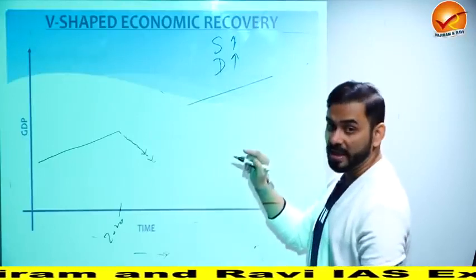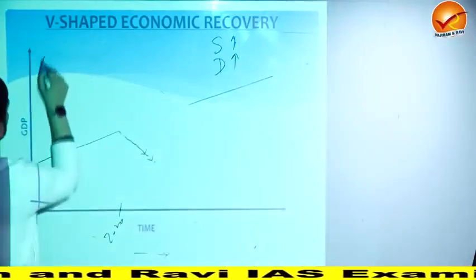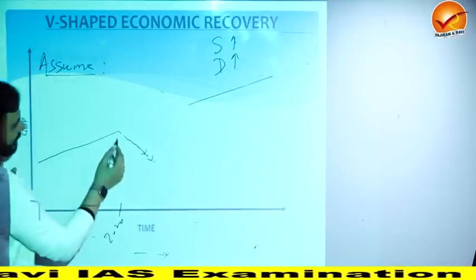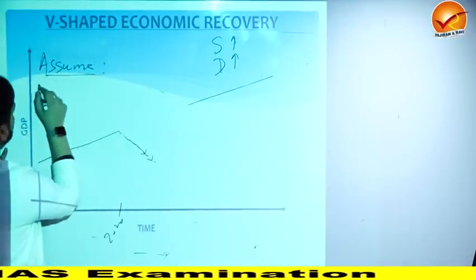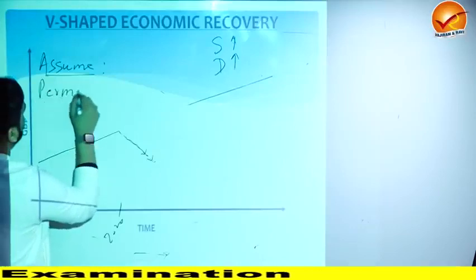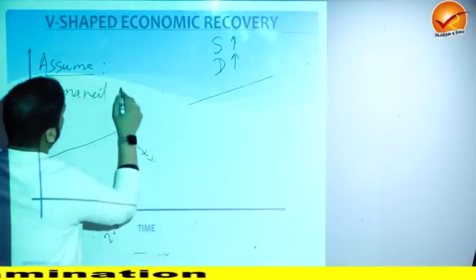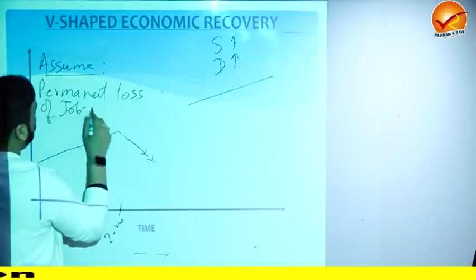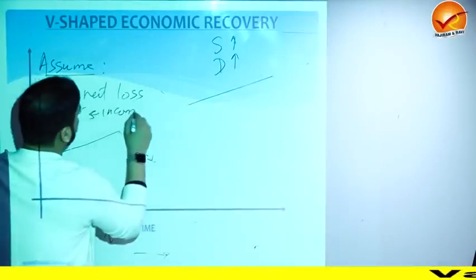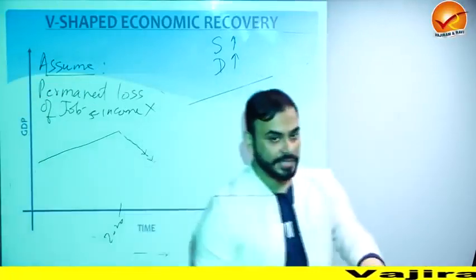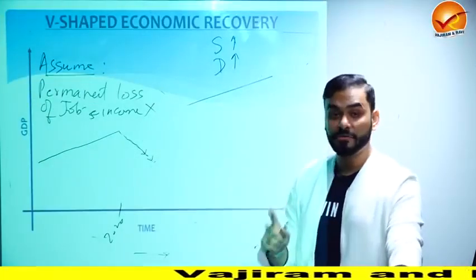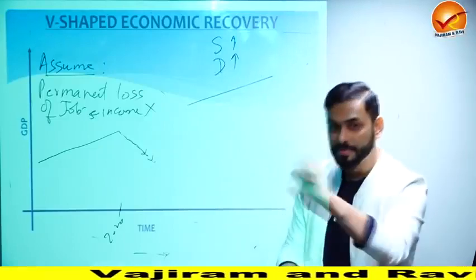Plus here we have to make an assumption, we have to assume that when the GDP was coming down because of the crisis, permanent loss of job and income did not happen, which means the loss in job and the loss in income was not permanent, it was temporary.